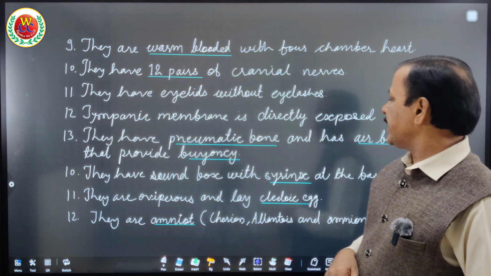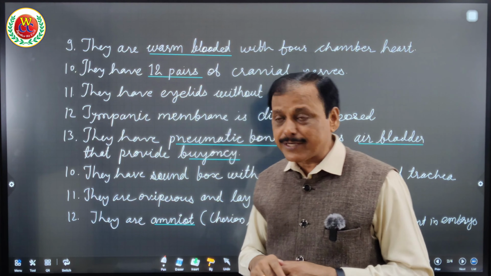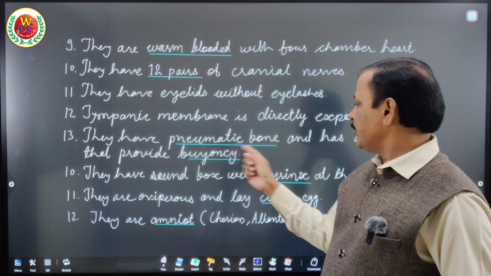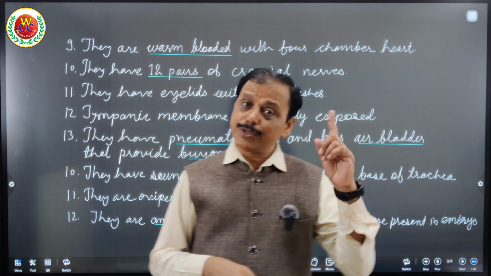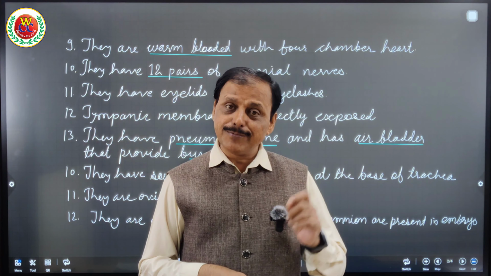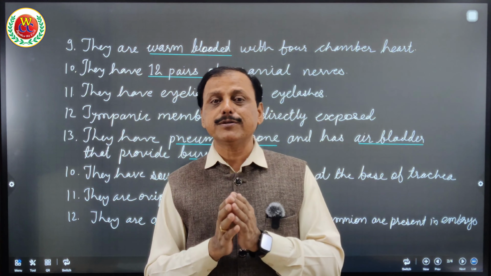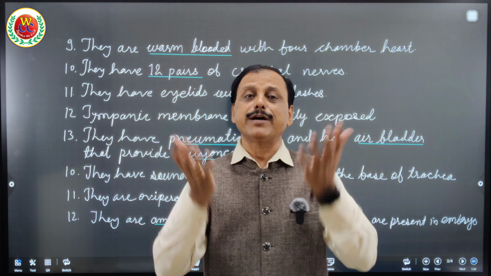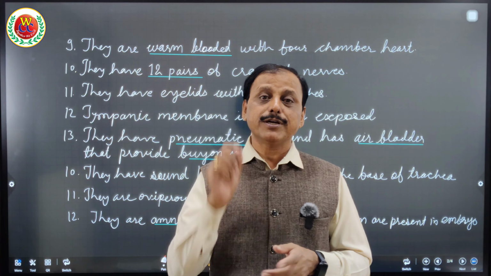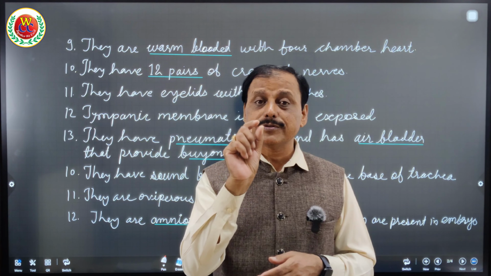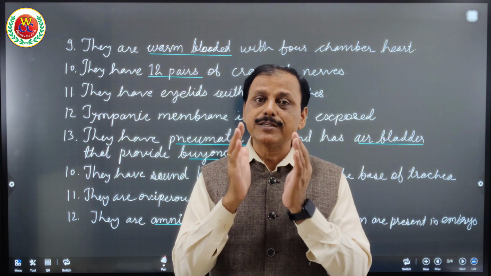Tympanic membrane is directly exposed. No external pinna as mammal has. They have pneumatic bone. This is very important as they don't have urinary bladder. Same way they have pneumatic bone. These two characters, not having urinary bladder but having pneumatic bone with air bladder, provide buoyancy to have the easy flight. Pneumatic bone means hollow bone. Bone inside they are hollow to provide the buoyancy.